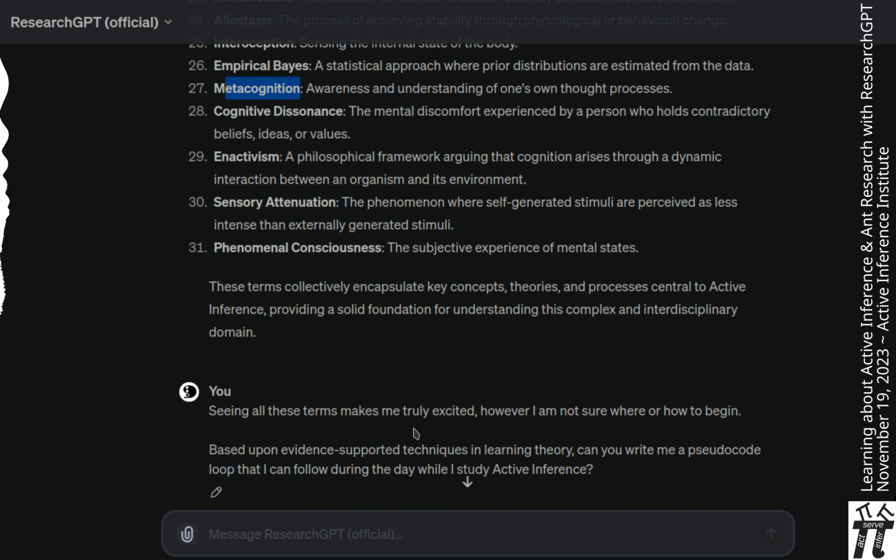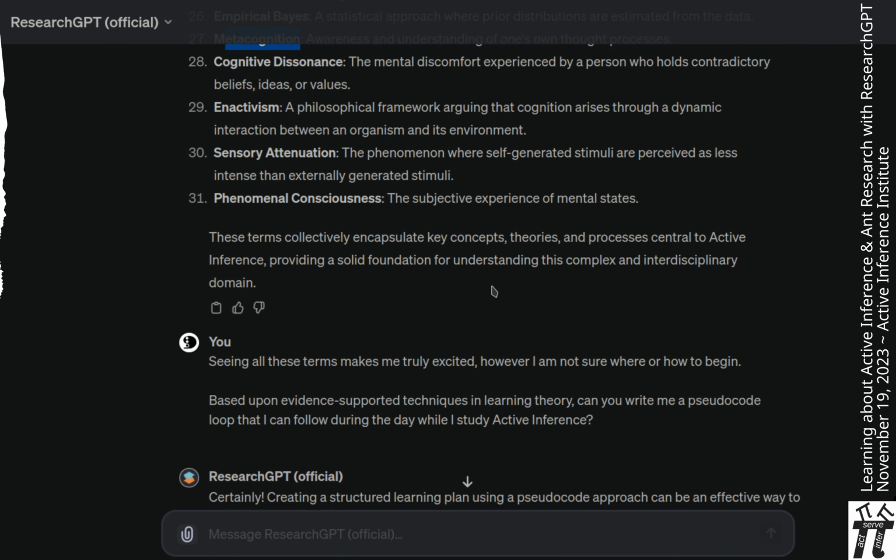I wrote, seeing all these terms makes me truly excited. However, I am not sure where or how to begin. Based upon evidence-supported techniques in learning theory, can you write me a pseudocode loop that I can follow during the day while I study active inference?